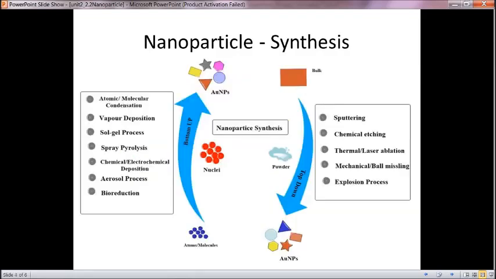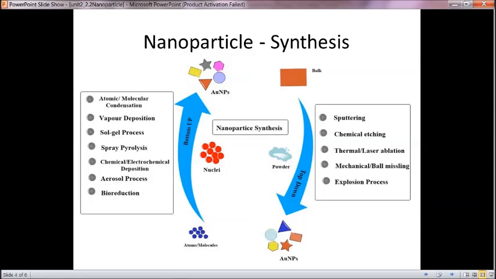Then nanoparticles can be synthesized using two processes, the top down process and the bottom up process. Top down means we take a bulk material, and that bulk material has to be powdered to make nanoparticles. Bottom up means atoms or molecules are taken and processed to make nanoparticles.